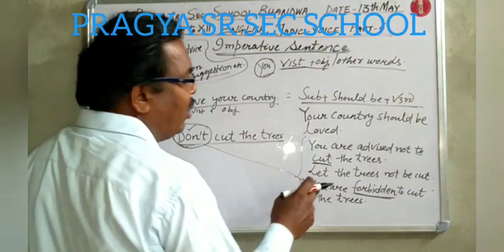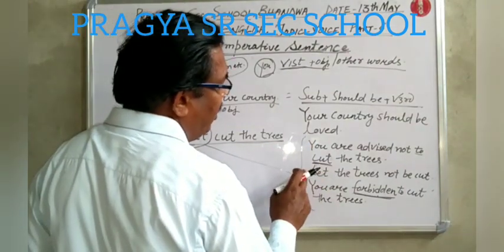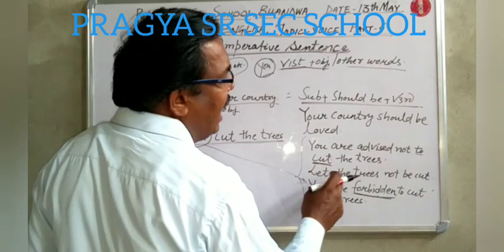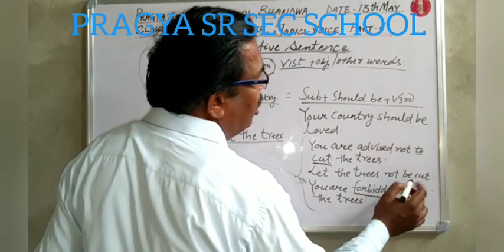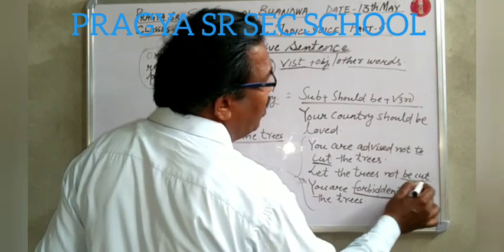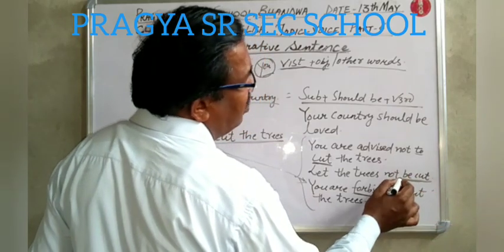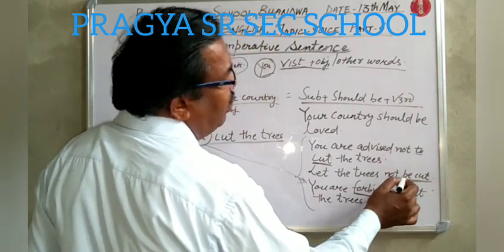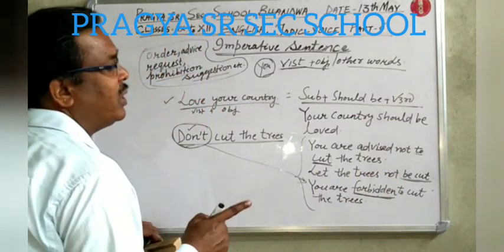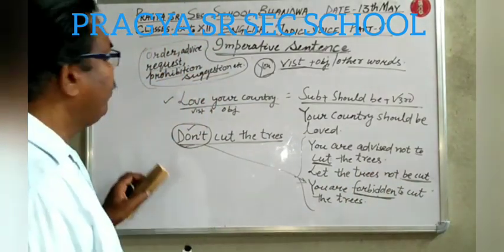Likewise, in the case of let the trees not be cut, be plus third form of verb will not be separated, so you have to use not before be. Did you understand? Is it clear? Next.